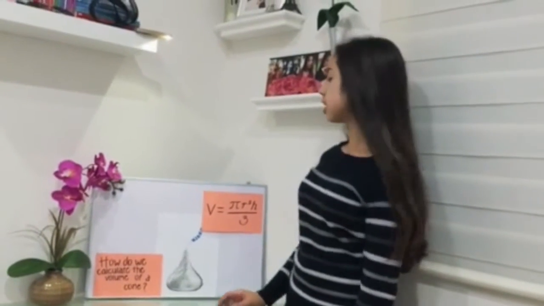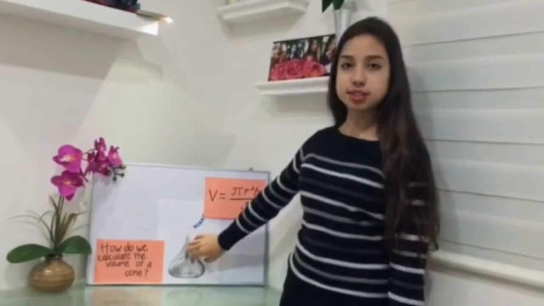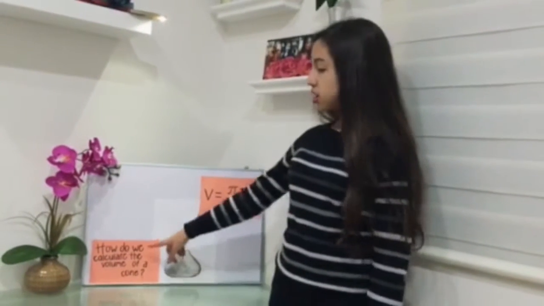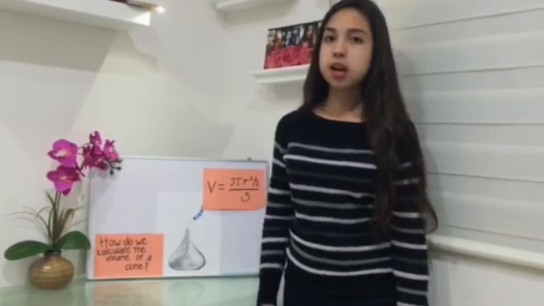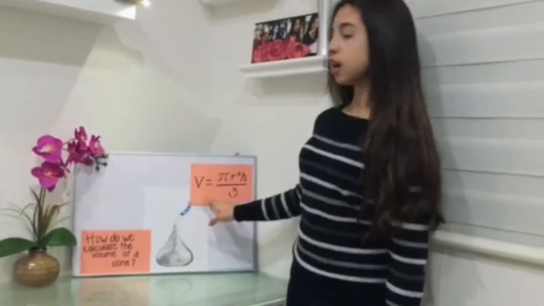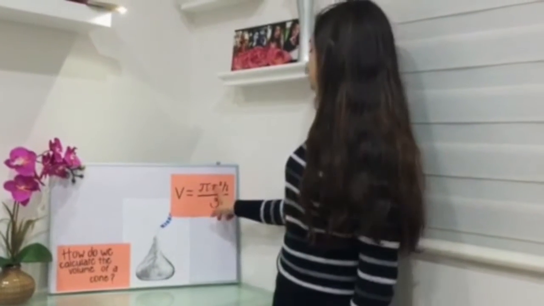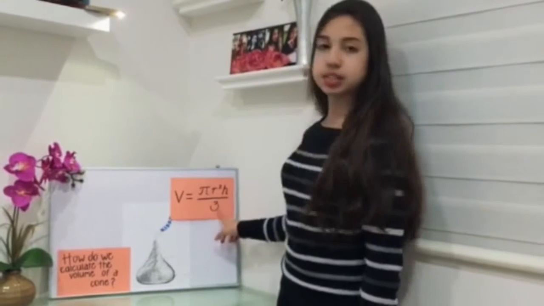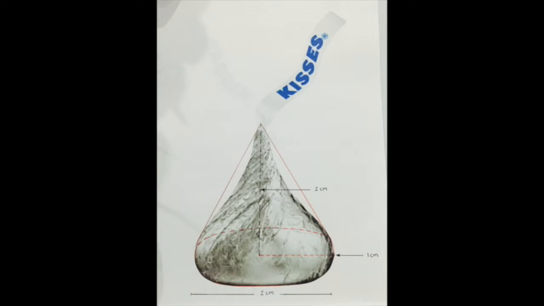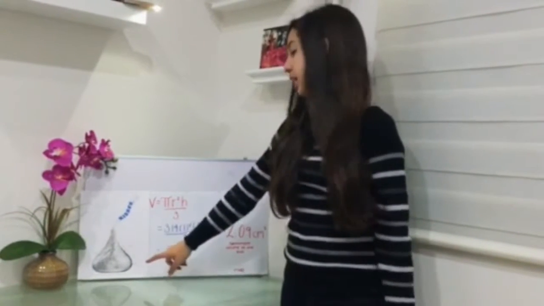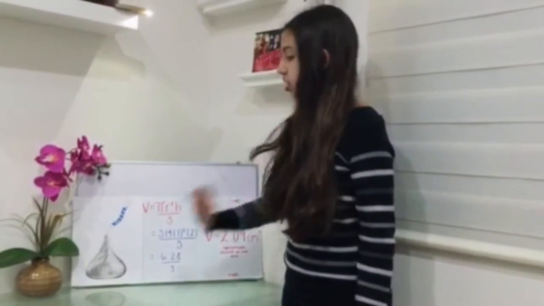Well, so now we need to calculate the volume of each kiss. We're going to consider them as a cone. So how do we calculate the volume of a cone? Our answer is in the formula, which says that we need to multiply pi by the squared radius by the height and divide this by 3. The radius of the kiss is 1 centimeter and its height is 2 centimeters.